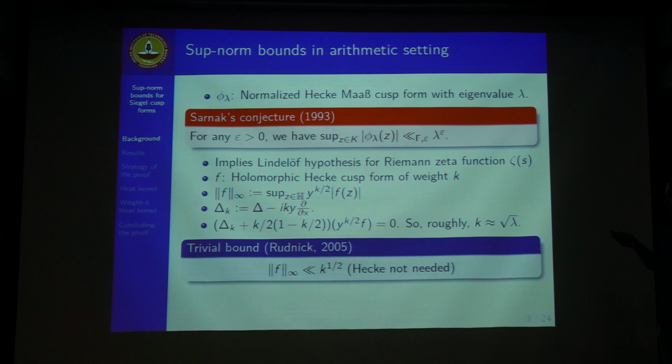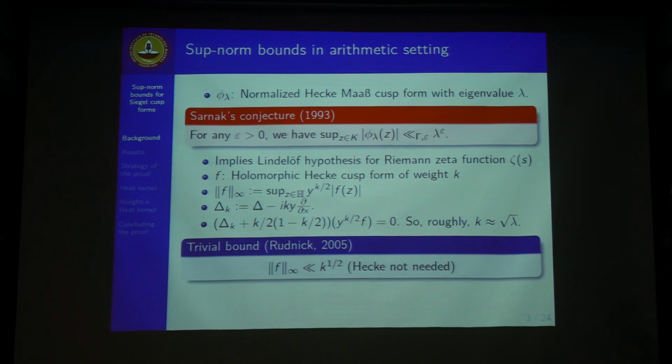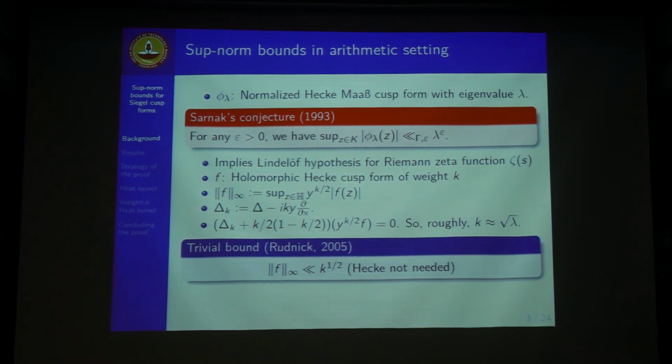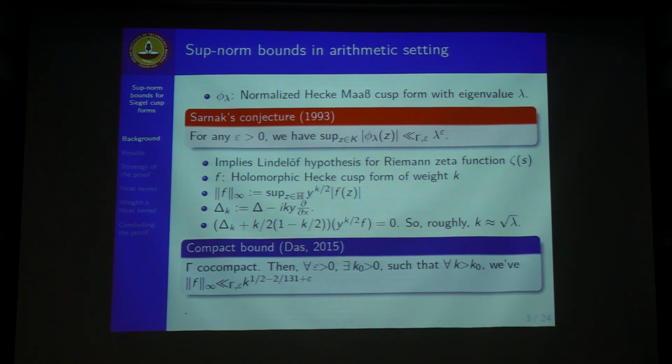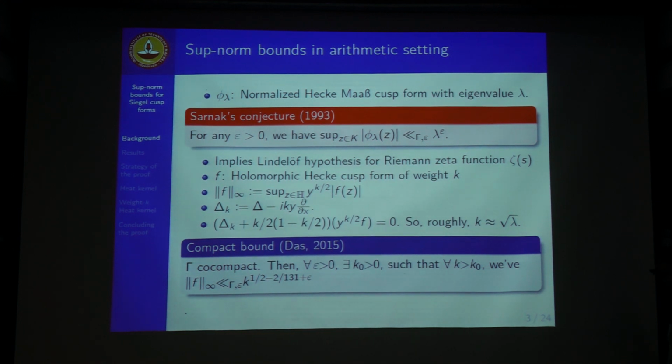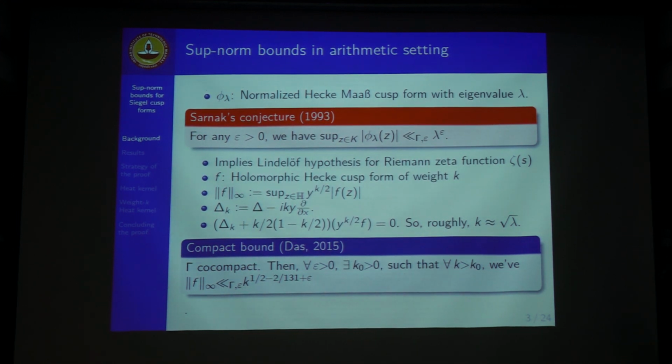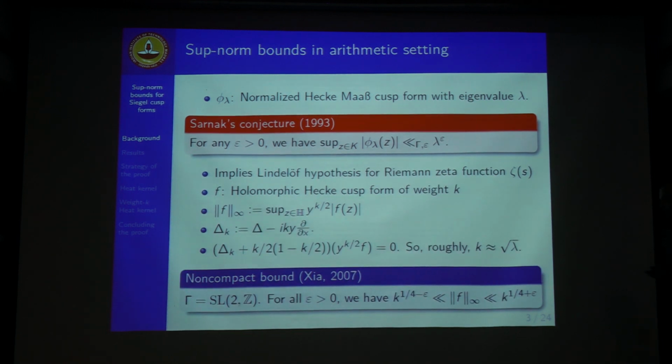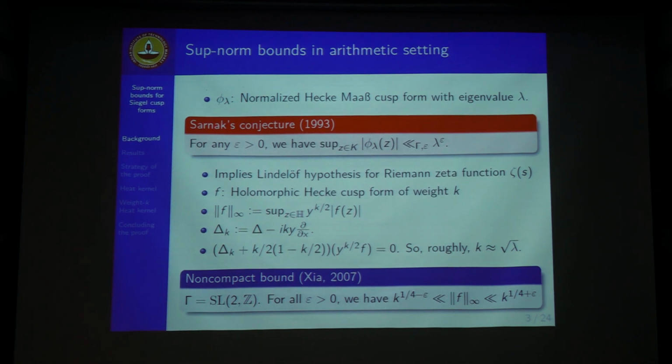So the trivial bound, as we were seeing, is lambda to the power 1/4. So k being kind of root lambda, this is the trivial bound by Rudnick, it was root k, and for this the assumption of Hecke structure is not needed. For co-compact groups, Das and Sengupta in 2015 brought down the bound from k to the power half slightly. For the non-compact case, particularly gamma equal SL2(Z), Xia in 2007 brought it down quite far to k to the power 1/4. But these last two results all assume Hecke structure.